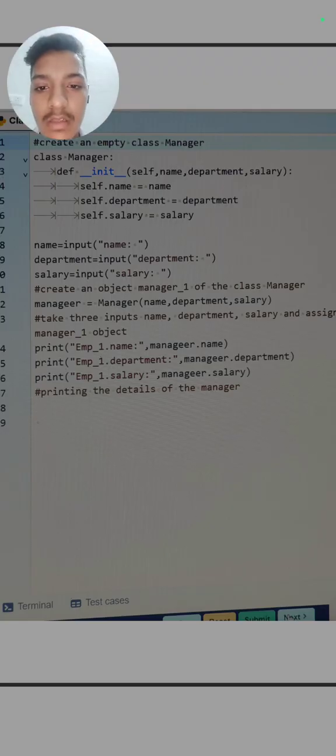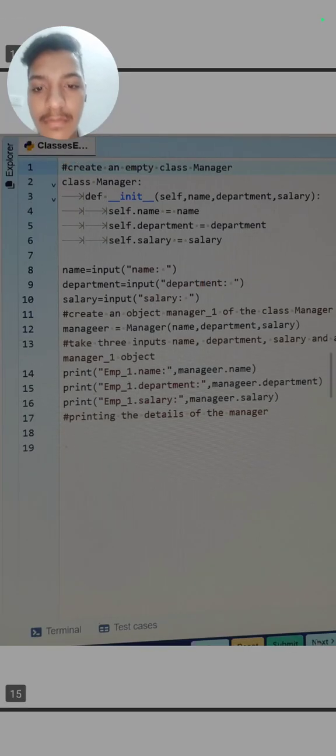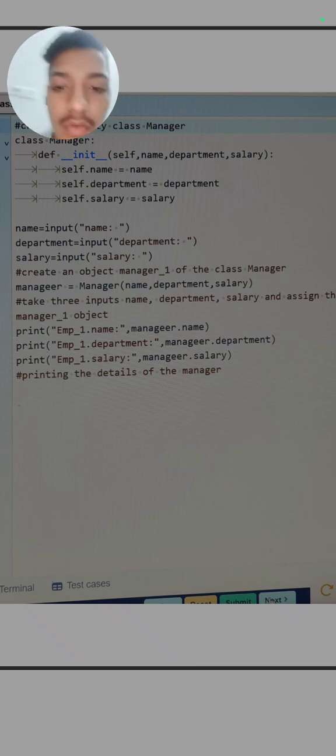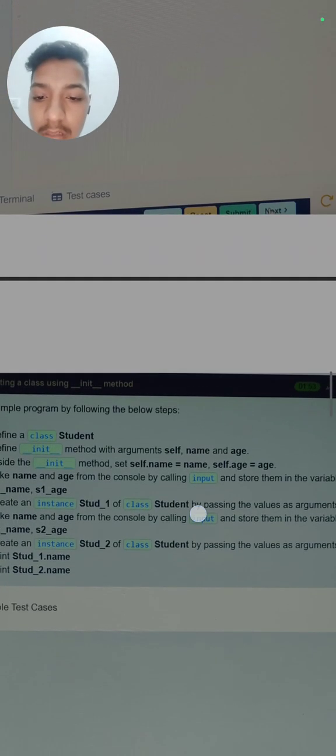Next is name, department, salary, which we have passed as input here. For accessing, we write the object name dot the value we need to access, then another object name dot the value. So this is printing. We have solved so many questions. Now you have a clear idea how we can create a class, how we can define and initialize it, how we can create an object, and how we can access the values.